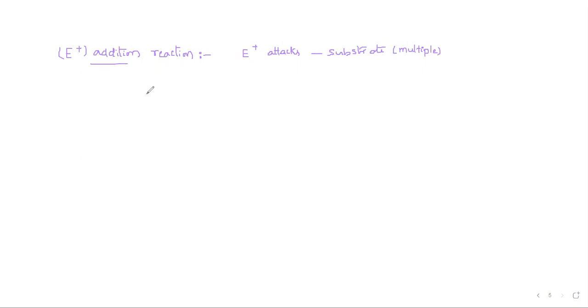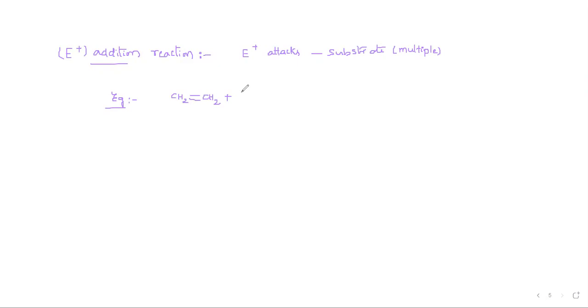Let me go with an example, so that it will be clear to you. Let's take an alkene, a simple alkene, CH2 double bond CH2. What is the name of this alkene? Ethene, right? To this ethene, if H plus is added, or rather HBr, sorry.